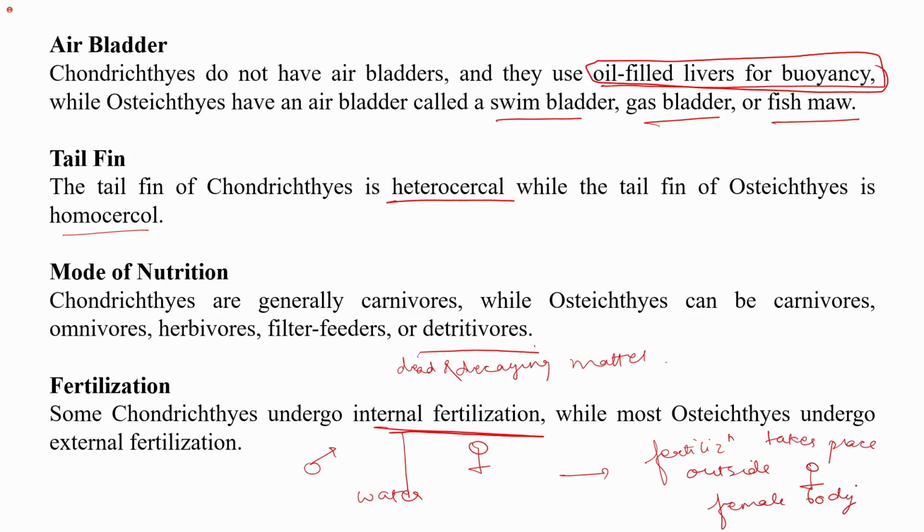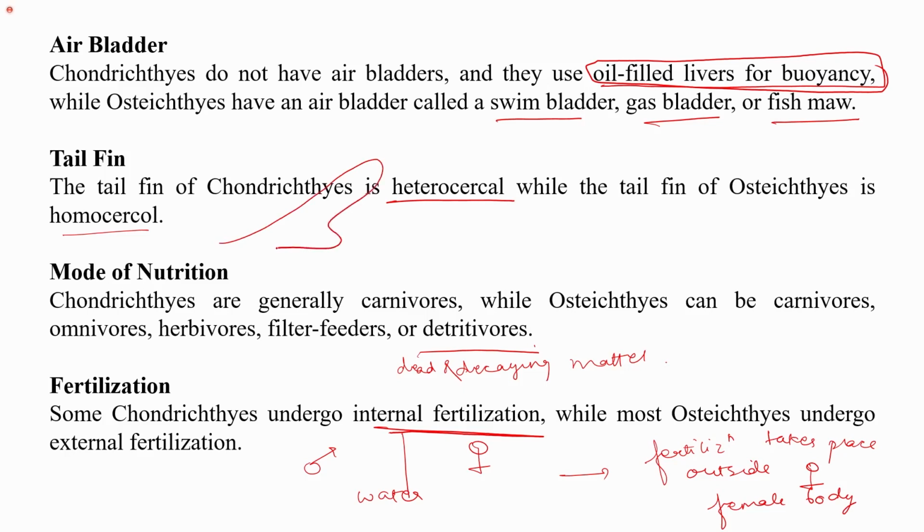So, as I was mentioning, the tail fin of chondrichthyes is heterocercal, and the tail fin of osteichthyes is homocercal. If I want to draw it, you can consider this one is not symmetrical.